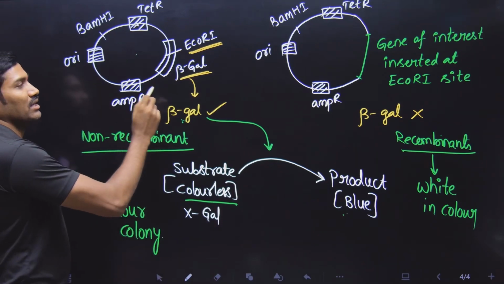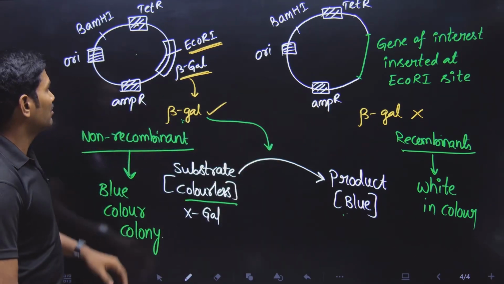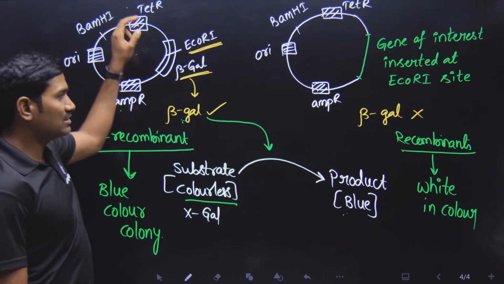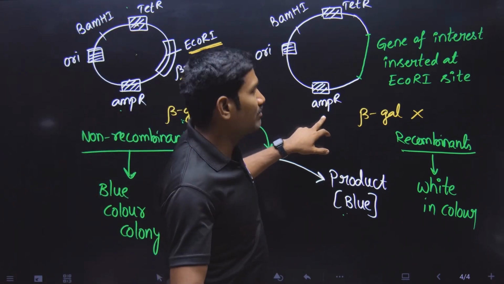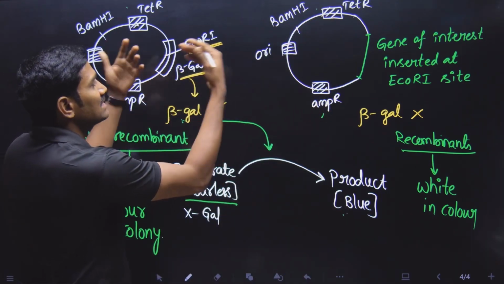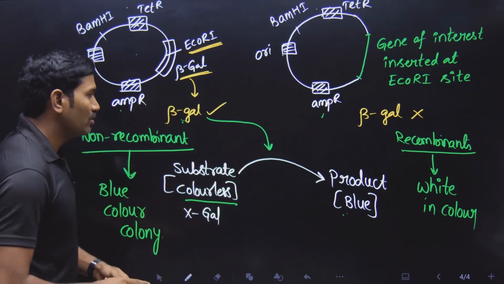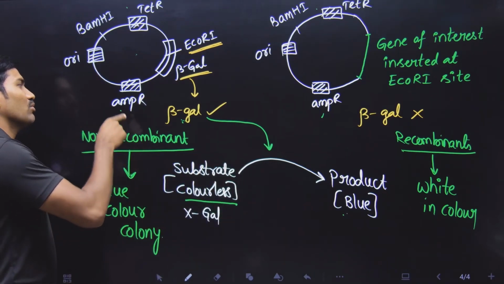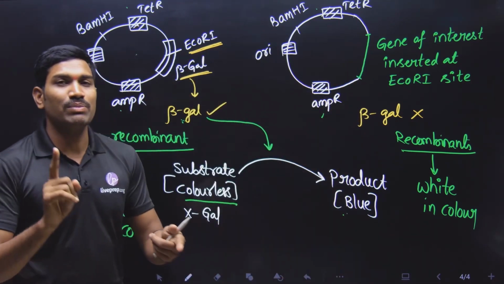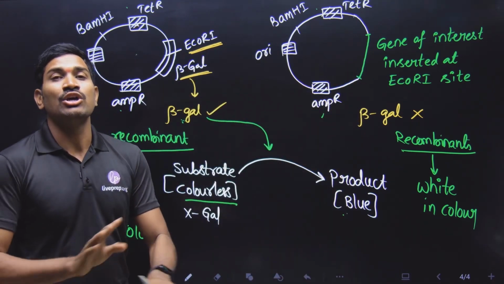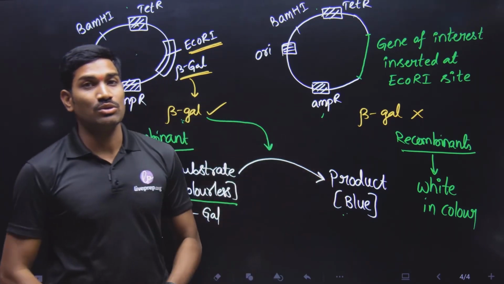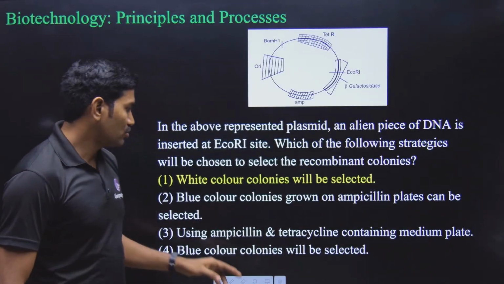See, this is non-recombinant. This is recombinant. But if you clearly observe, in the non-recombinant, the ampicillin resistant gene is normal and the tetracycline resistant gene is normal. Even in the recombinant, the ampicillin resistant gene and tetracycline resistant gene are normal. So in both cases, both genes are not inactivated. So these non-recombinants can grow on ampicillin and tetracycline, and recombinants can also grow on the same. So simply based on ampicillin and tetracycline, you cannot select, because both of them can grow on both the antibiotics. So that option is also not correct. This is not useful.